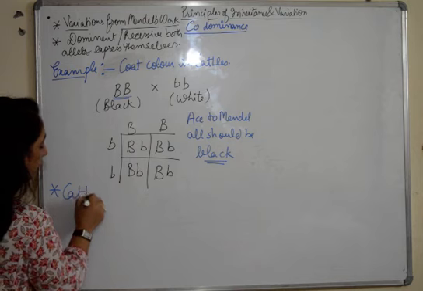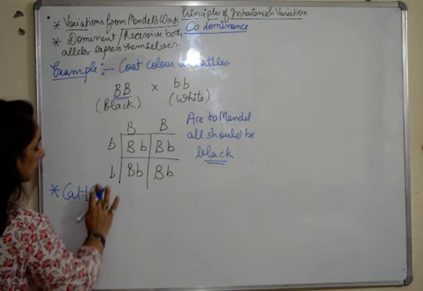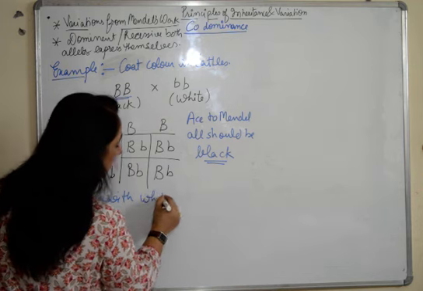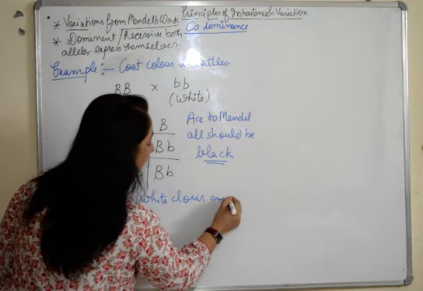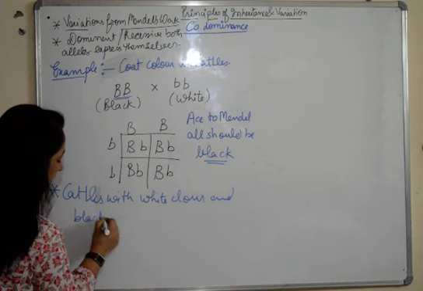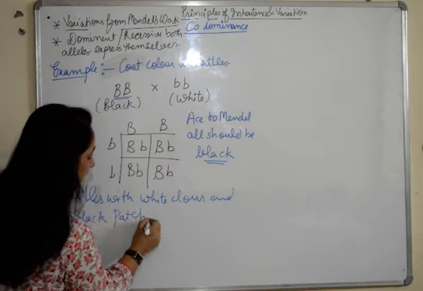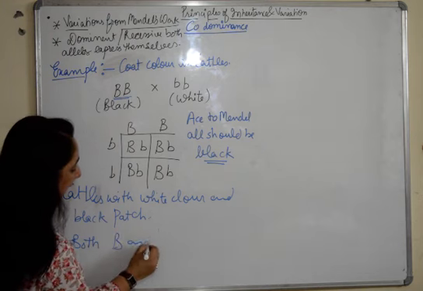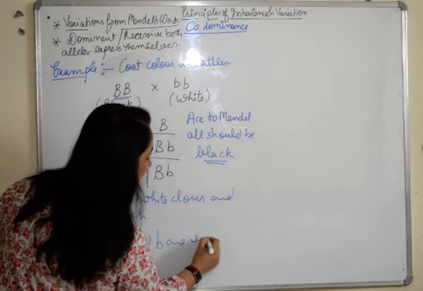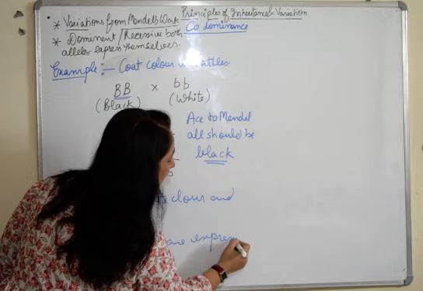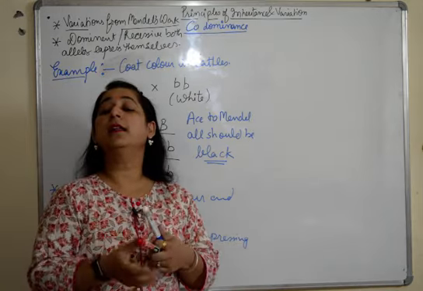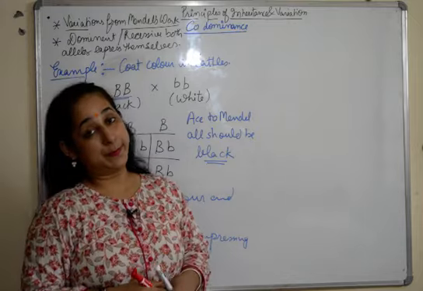That we have got cattle with white color and black patches. That means both B and b are expressing. This is known as codominance. That means both of them are showing their expression.